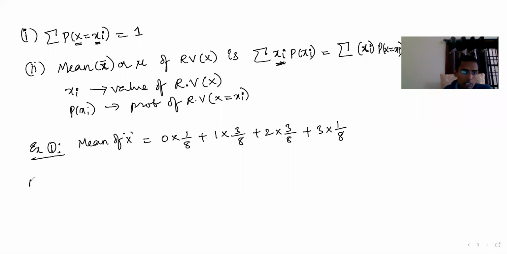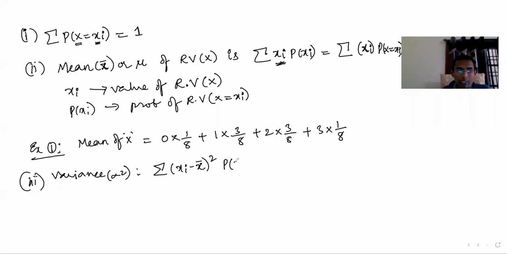And the next, third thing is variance. What is the variance? Variance is sigma square, which is defined as summation xi minus x bar, or xi minus mu. I am writing here x bar only. I am writing xi minus x bar whole square into p of xi.